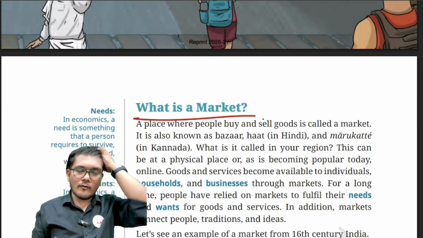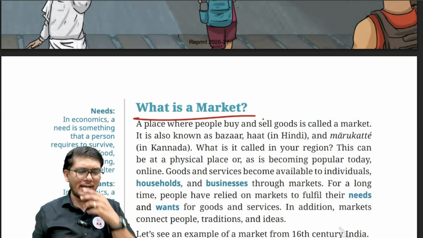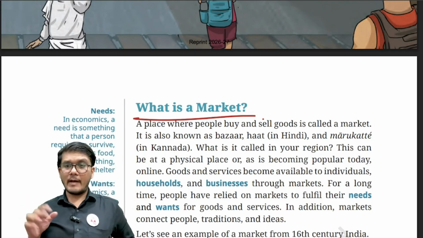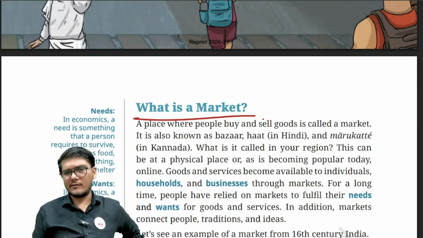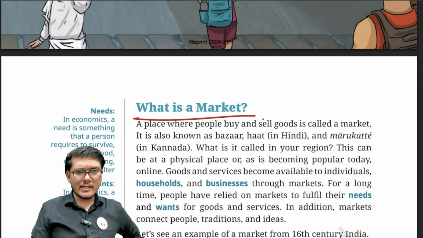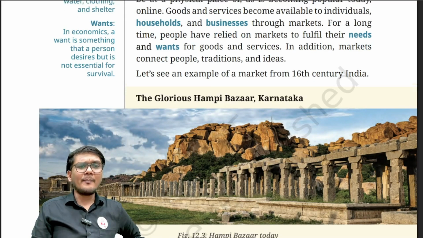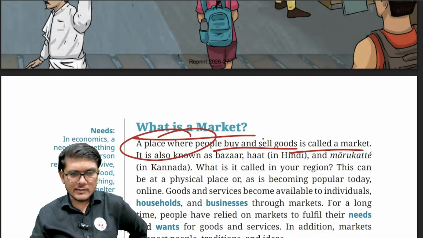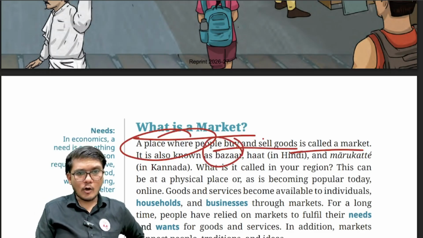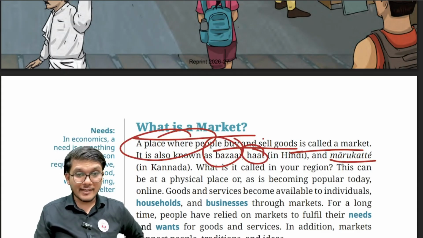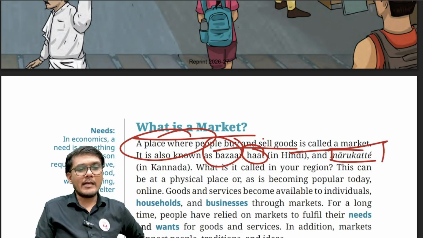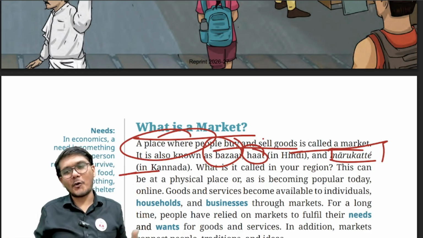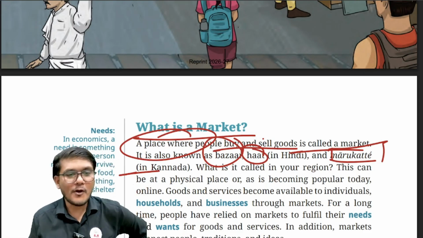A very straightforward answer is market is basically a place where people buy and sell what? Products. What are products? Goods and services. So market basically can be defined as a place where people buy and sell goods. That is what a market is. Now this is also known as bazaar or haat in Hindi, and marukatte in Kannada, I hope I'm pronouncing it correctly. NCERT asks you what it is called in your region, where you come from.